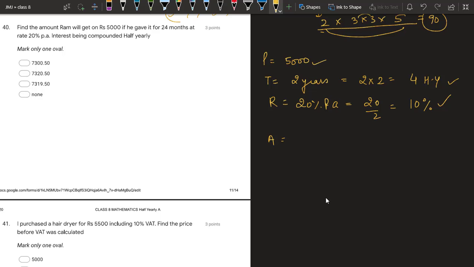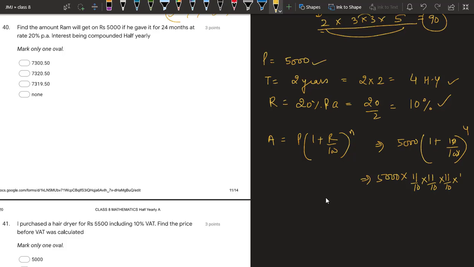Now let's find the amount by the formula A equals P into 1 plus R upon 100, whole power n. Put the values. P is 5,000, 1 plus R is 10 upon 100, whole power 4. It becomes 5000 into, 0 0 cancel, it is actually 11 upon 10. So 11 upon 10 into 11 upon 10 into 11 upon 10 into 11 upon 10. 3 0s will cancel these 3.